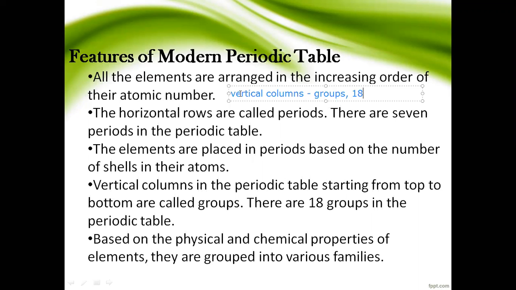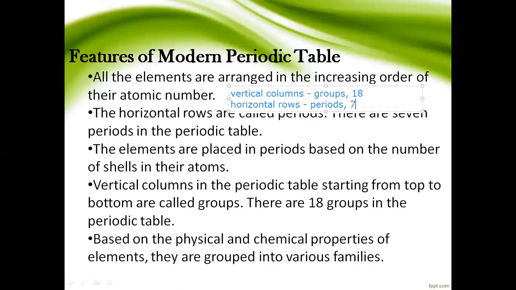The next one is, the horizontal rows are called periods. There are 7 periods in the modern periodic table. The same 7 periods are in the Mendeleev periodic table. So the modern periodic table has 18 groups and 7 periods.